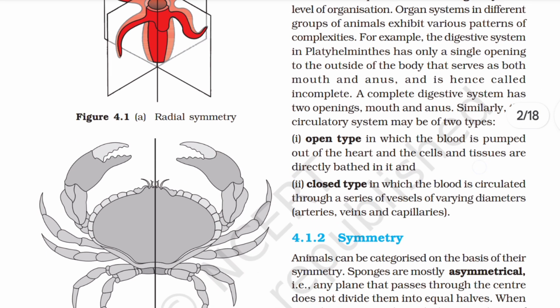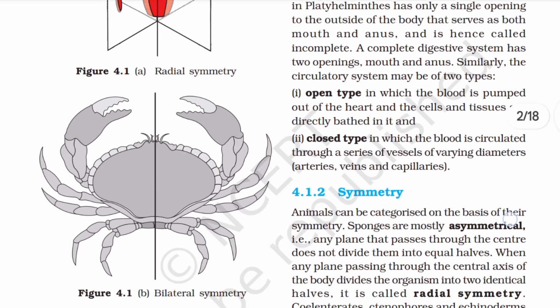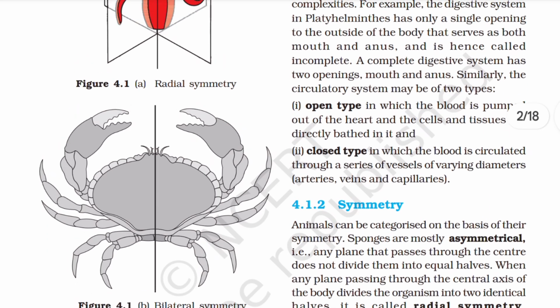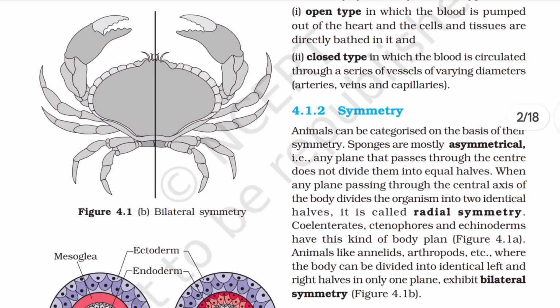Similarly, the circulatory system may be of two types. Number one, open type, in which the blood is pumped out of the heart and the cells and tissues are directly bathed in it. And number two, closed type, in which the blood is circulated through a series of vessels of varying diameters, arteries, veins, and capillaries.